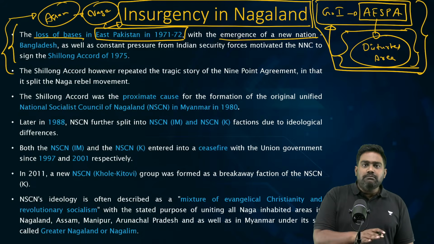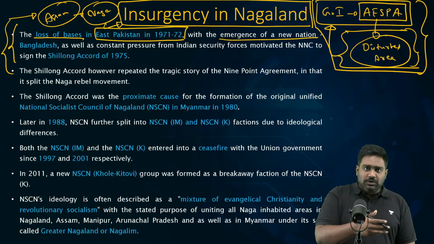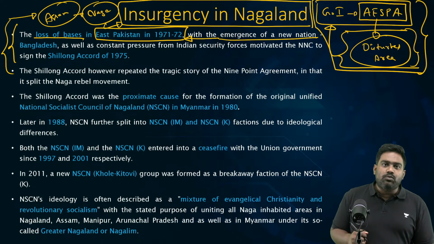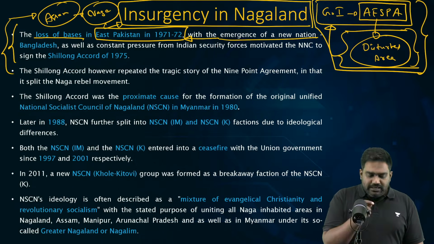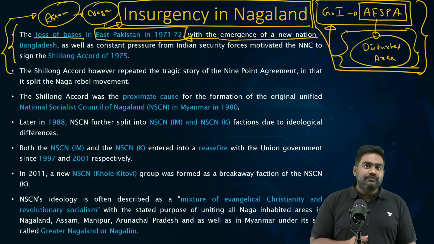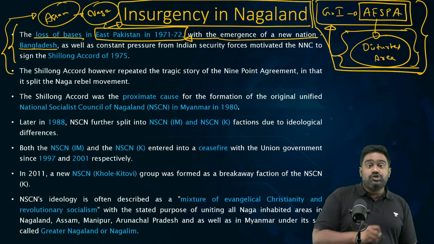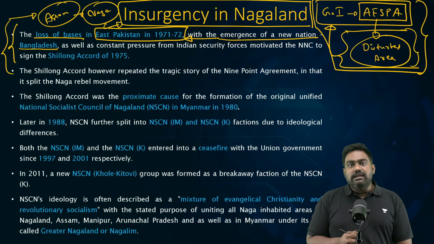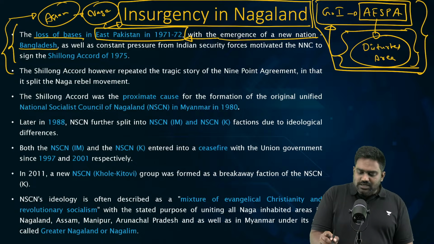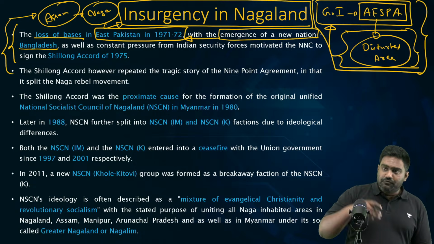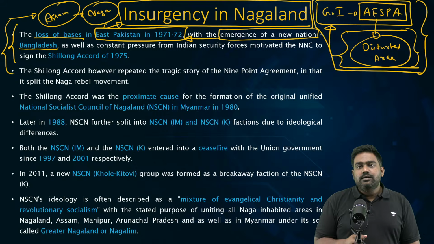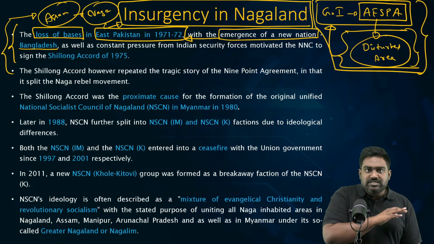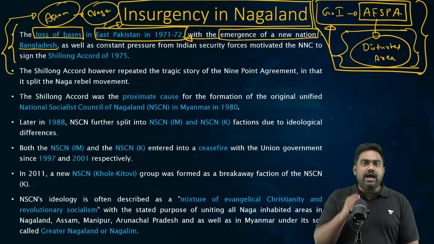So, much before Pakistan meddled with India in Punjab, in Kashmir, and sponsored terrorism against India, one of the first instances of Pakistani covert proxy war against India was in the northeast by backing the Naga insurgency via East Pakistan. That's why the liberation of Bangladesh was a key milestone in this regard. When India backed the Awami League and the Mukti Bahini, and we covertly supported the liberation of Bangladesh and fought a war eventually against Pakistan, liberating Bangladesh. It was a big win for India because these insurgents lost their support bases and safe havens overnight.